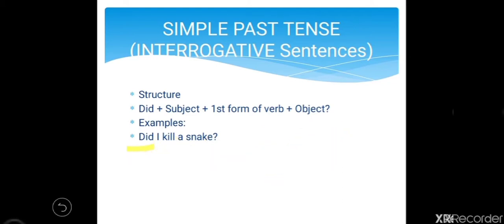Okay. Second sentence, did he eat a mango? Here same, did first, then subject, then first form V1 and then object, then question mark.